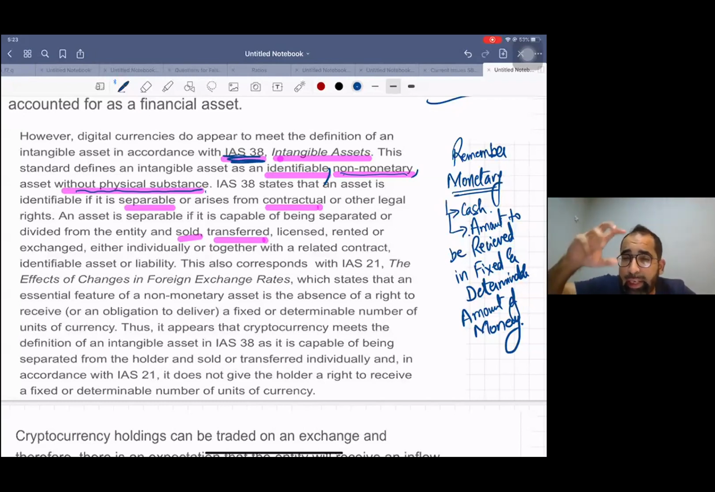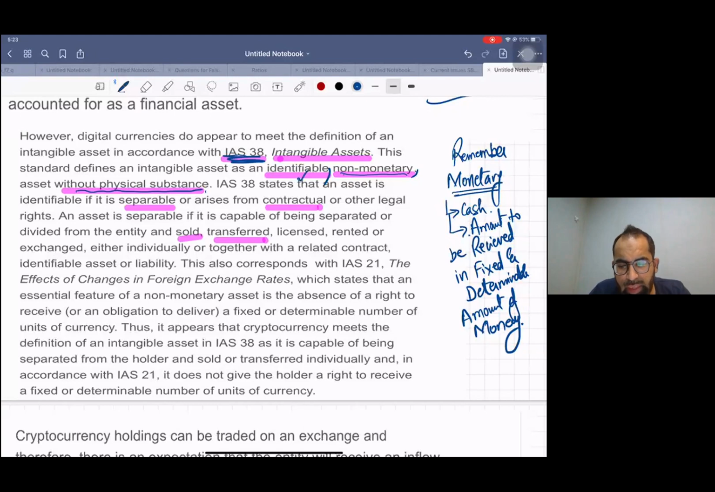Number one, identifiable means separable from the entity. It can be sold, it can be rented, it can be transferred separately to another entity. Yes, it is possible. It can be sold. We all know that we can sell the rights of Bitcoin and cryptocurrency. So yes, it is identifiable.